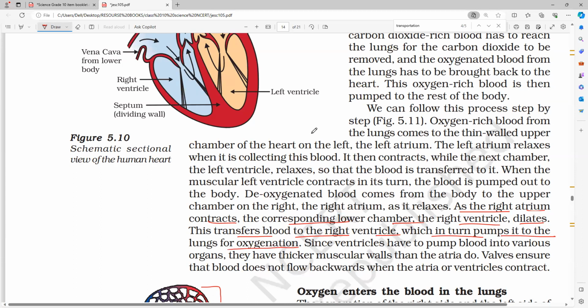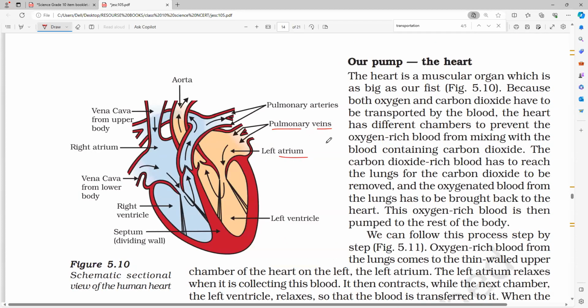So there are two circulations we have. What are the two circulations? I have taught you also. Can you tell me the two circulations? What are the names of the circulations? One is pulmonary circulation. The second one is systemic circulation. So you have to write the two circulations.